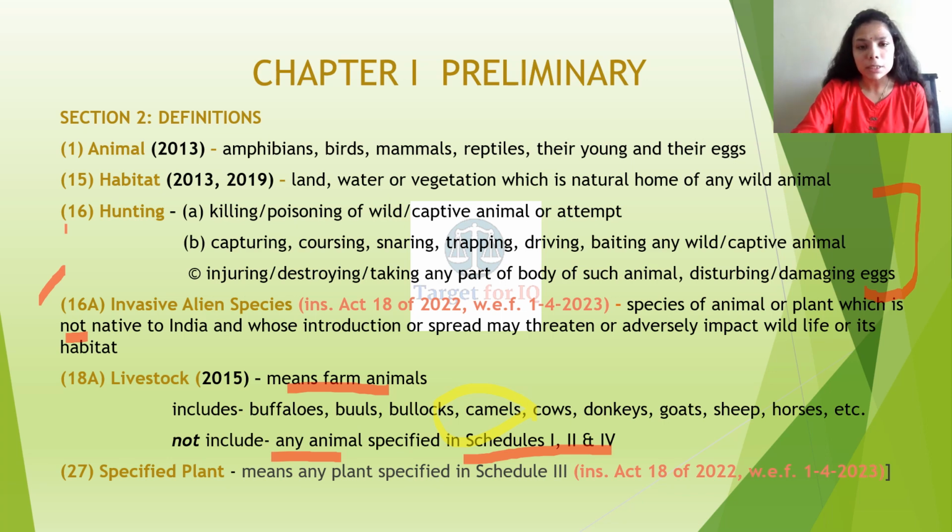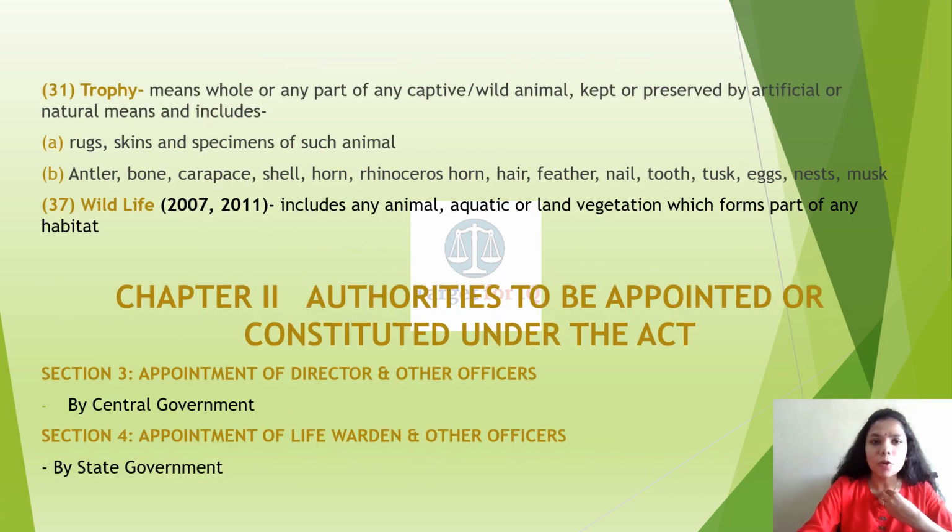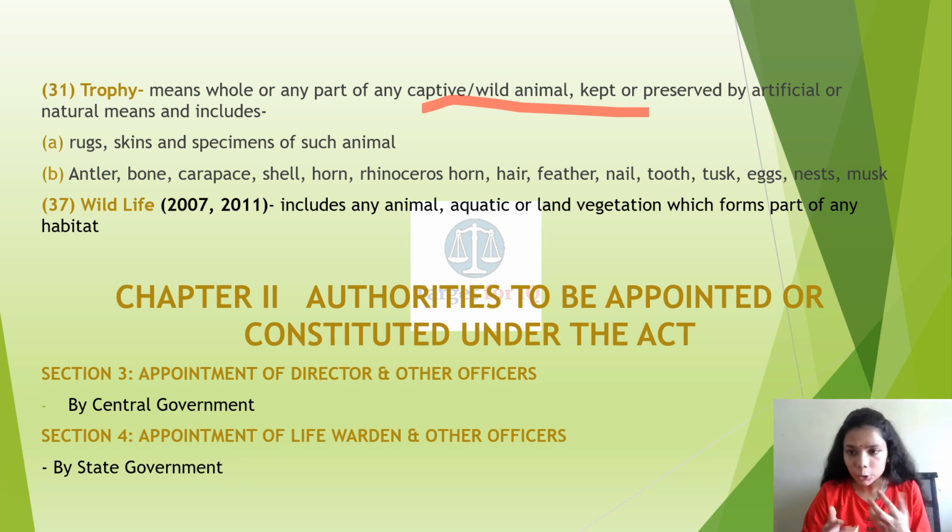Subsection 27, specified plant, means any plant which has been specified in schedule 3, and this definition has been instituted through the amendment of 2022. Subsection 31, trophy, means the whole or any part of any captive or wild animal kept or preserved by artificial or natural means. It includes rugs, skins, specimens of such animal, their bone, antler, carapace, shell, horn, rhinoceros horn, hair, feather, nail, tooth, tusk, eggs, nests, musk. So basically it includes every body part of such wild or captive animal.